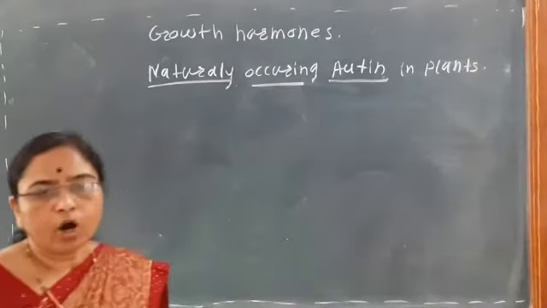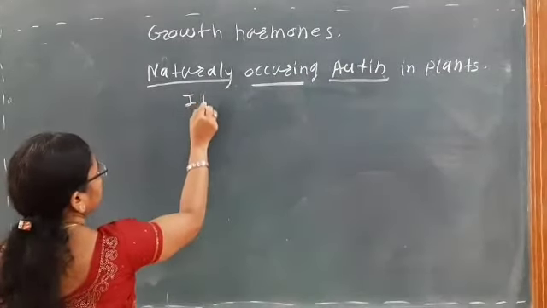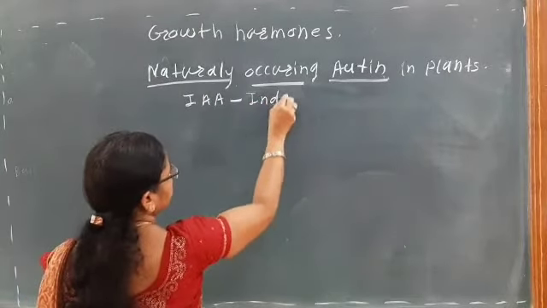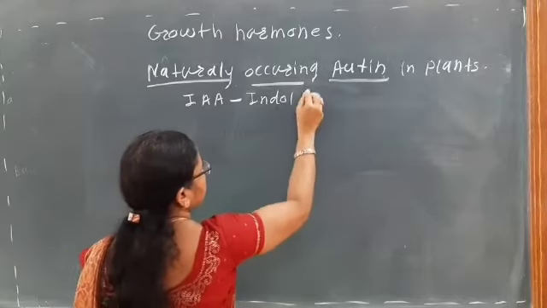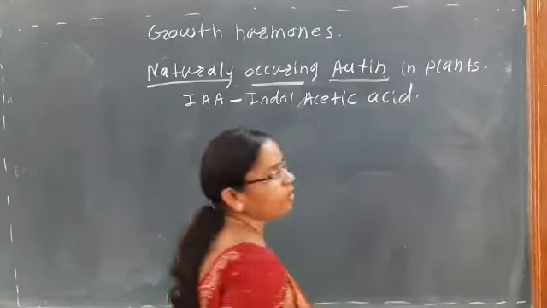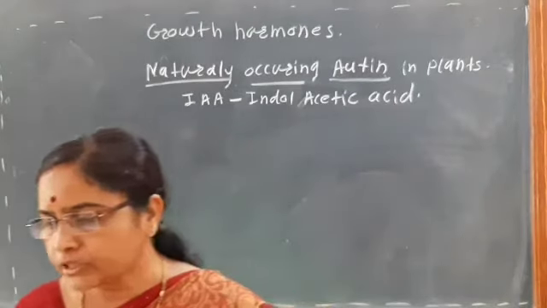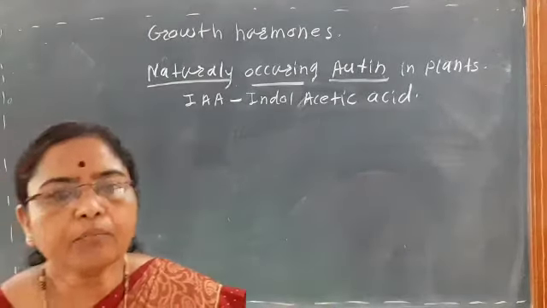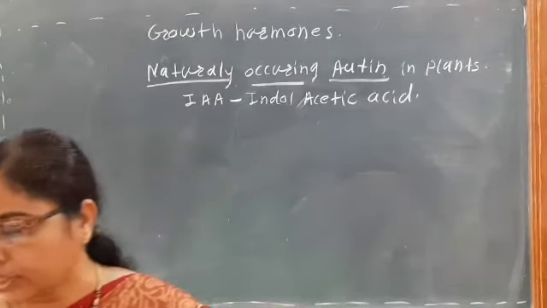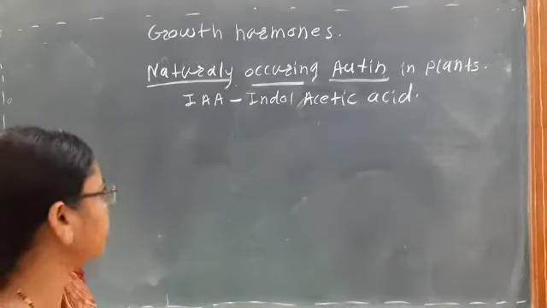The naturally occurring auxin is the IAA, indole acetic acid. Indole acetic acid is naturally occurring in the plant, which is naturally synthesized, and this is mainly synthesized due to the presence of tryptophan and zinc.